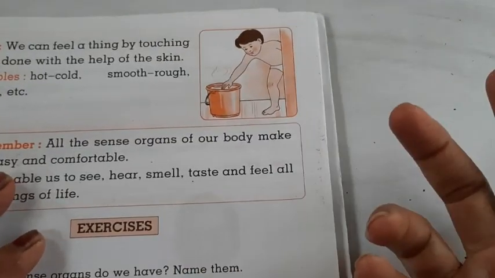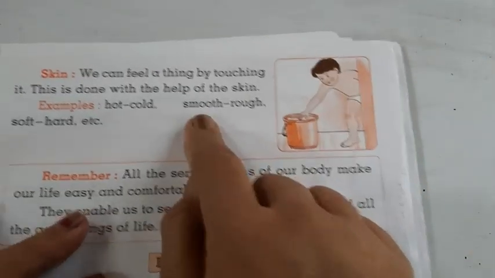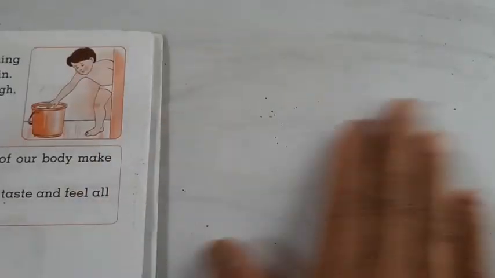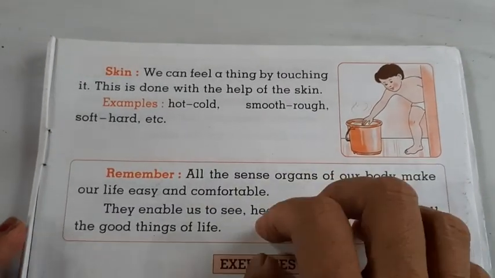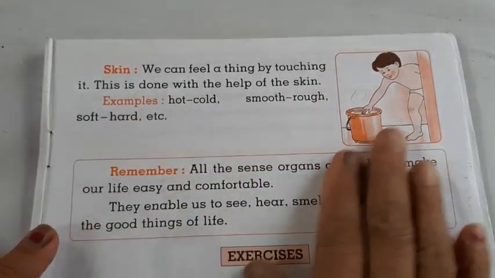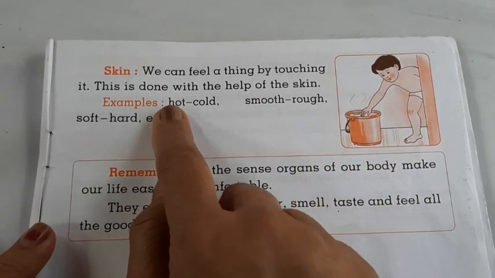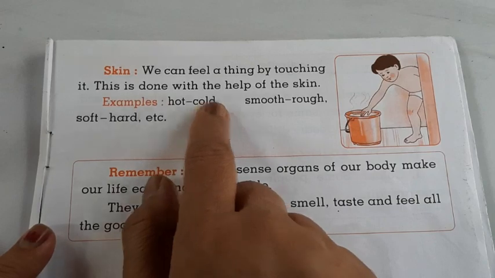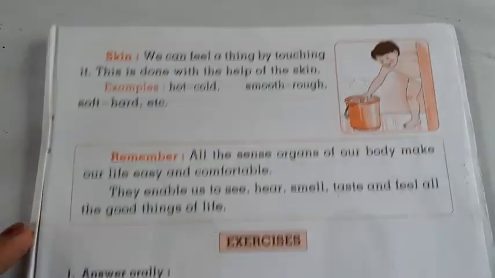If you hold a stone in your hand, you come to know it is hard. You can feel it with your hand. This board is very smooth, right? If you move your hand on the mud, it is rough. Hot tea is hot, ice cream is cold. So you come to know the feeling with the help of the skin.